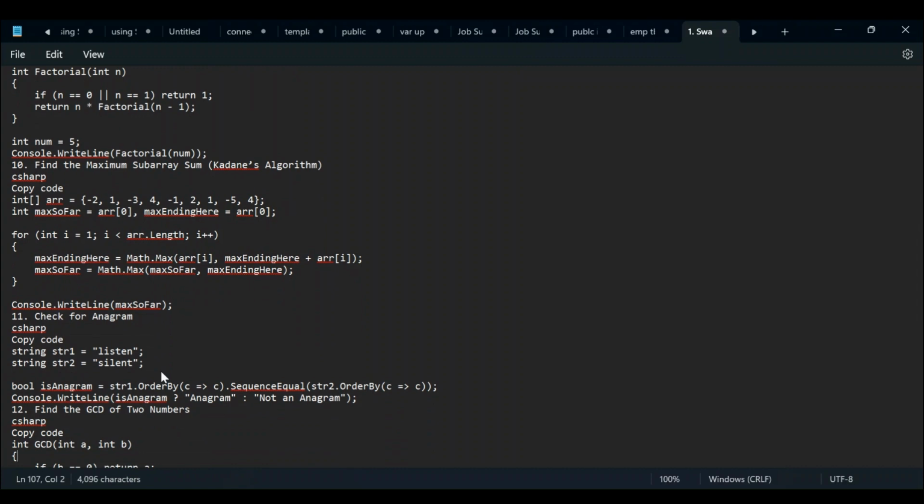Anagram means we are using the same characters, the same letters, and by reversing or rearranging them we make some other word using the same characters. That is known as an anagram. So if two words are given, we check whether each contains the same characters, and based on that we decide whether it is an anagram or not. So: string 1 ordered by character, sequentially equal to string 2 ordered by the characters we are holding here.